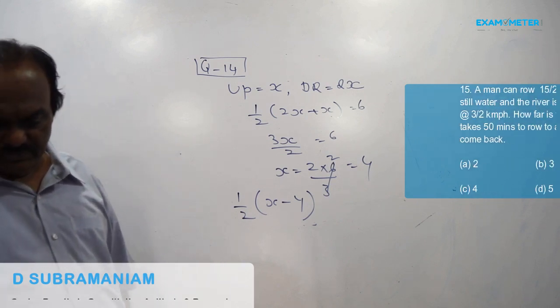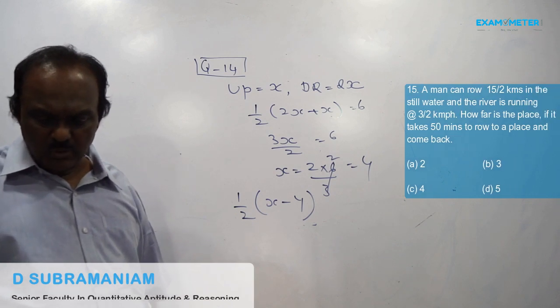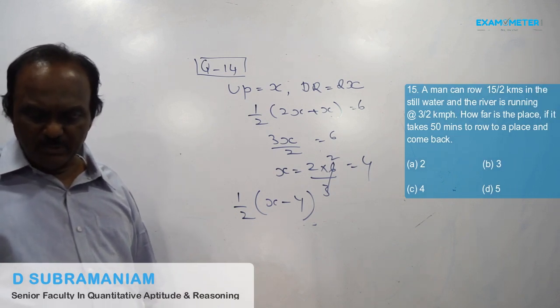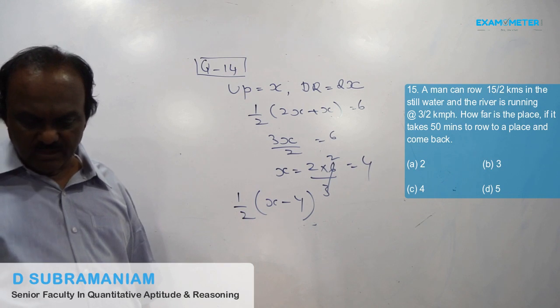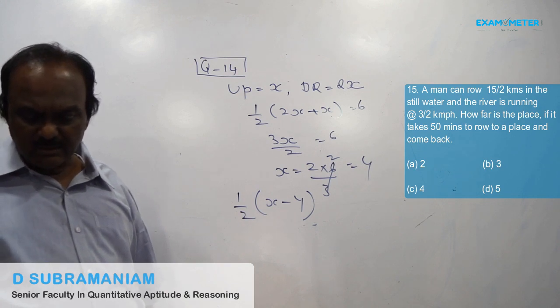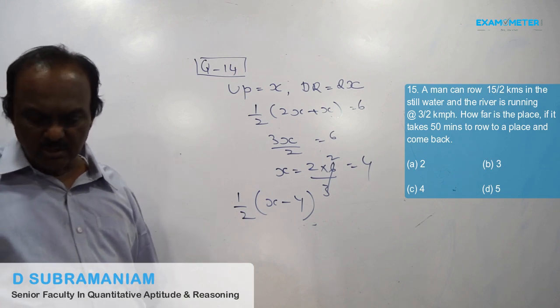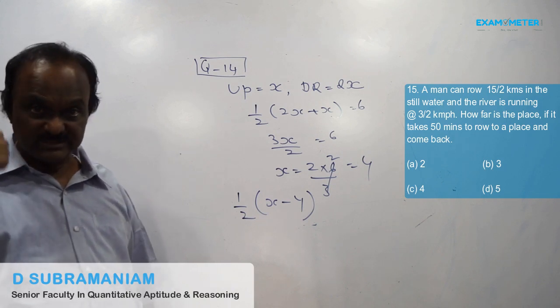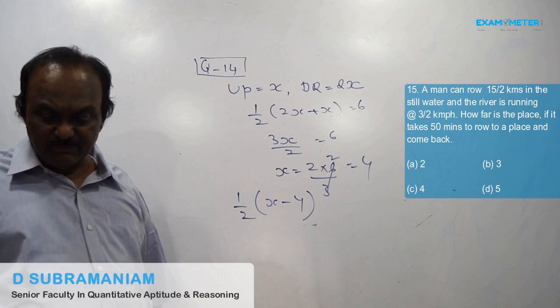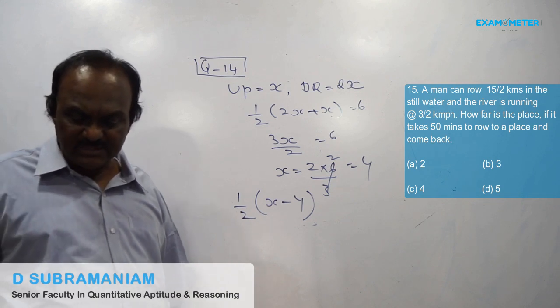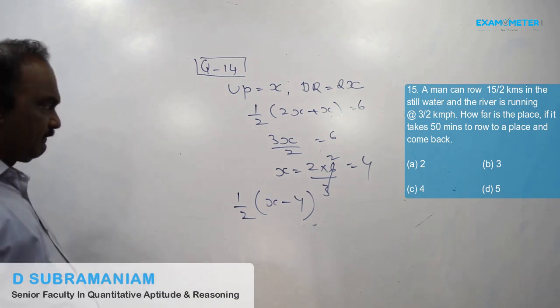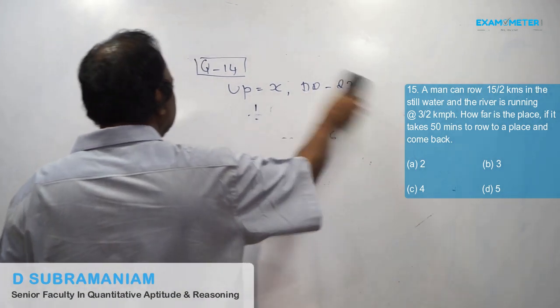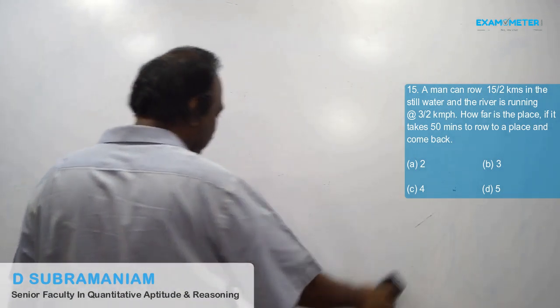15th problem. A man can row 7.5 kilometers in still water and the river is running at the rate of 1.5 kmph. How far is the place? That means we have to find out the distance. If it takes 50 minutes to row to a place and come back.